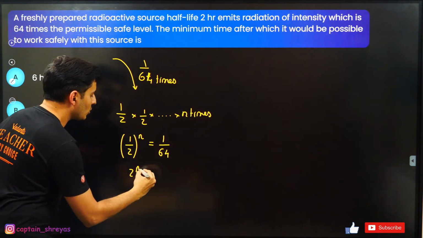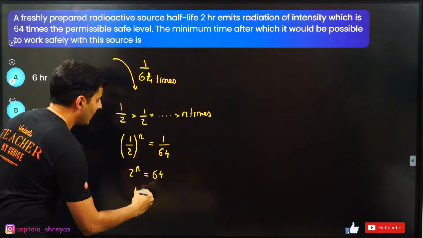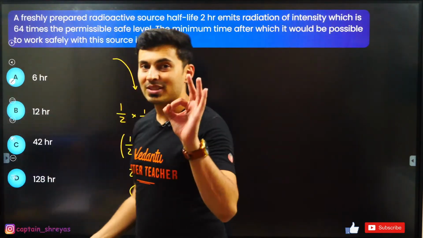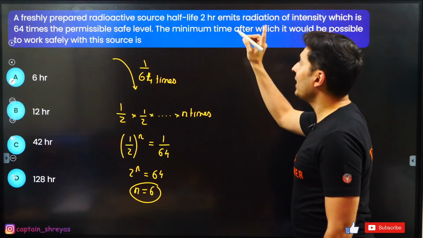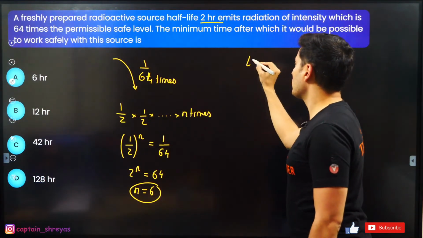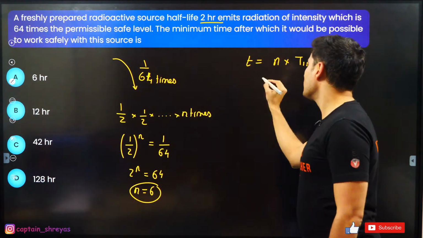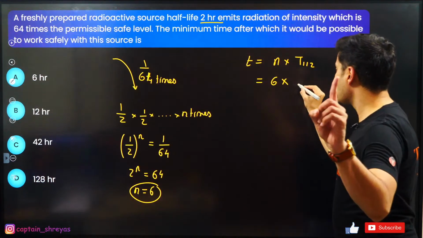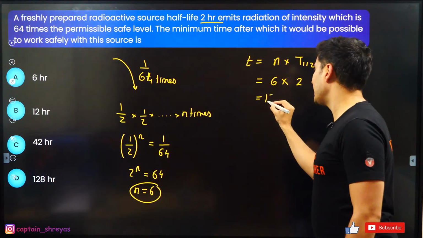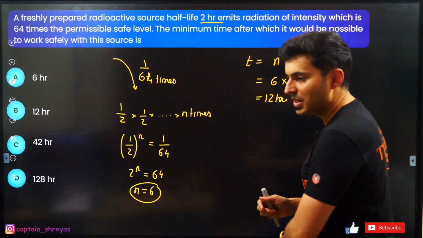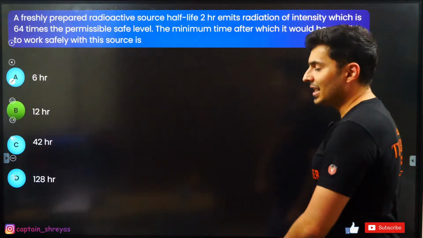So 2 raised to n is 64. So n is how much? Isn't it 6? So 6 half-lives, and 1 half-life is 2 hours. So the total time will be n multiplied by the half-life. The number of half-lives is 6, each half-life is 2 hours, so the total answer will be 12 hours. Where is 12 hours? It is option B. Very good. That is the correct answer.